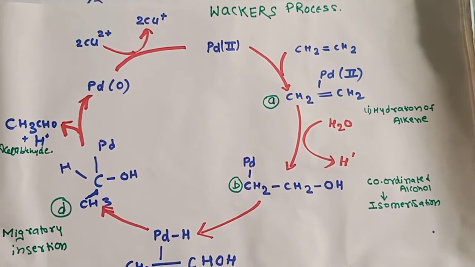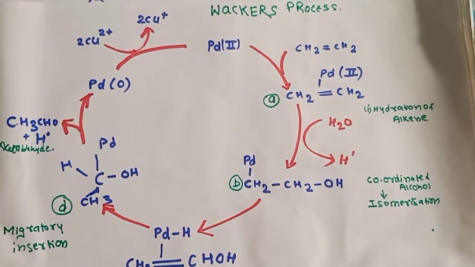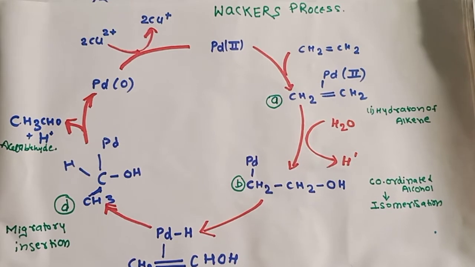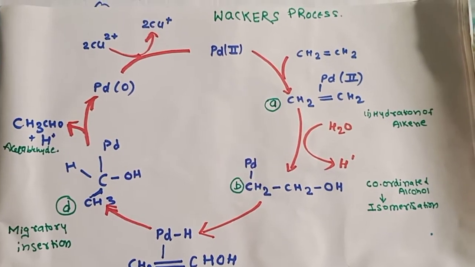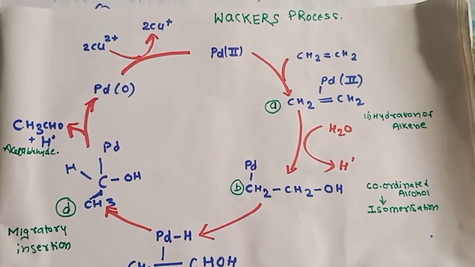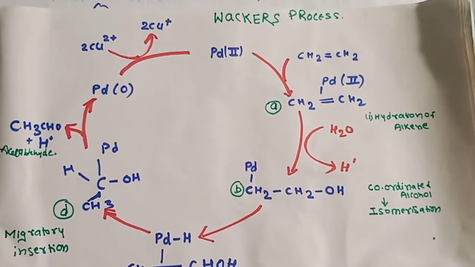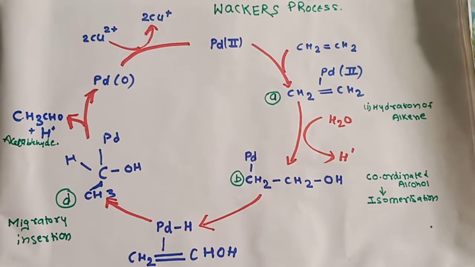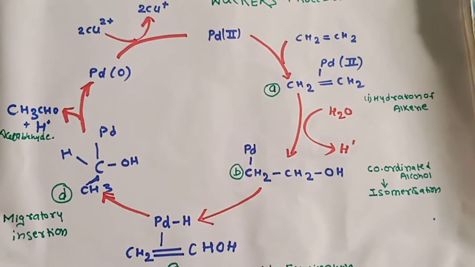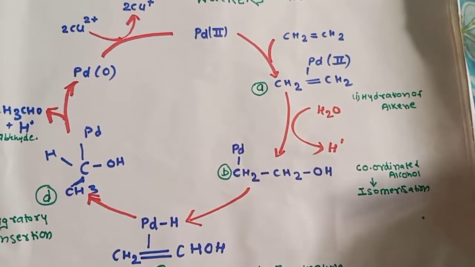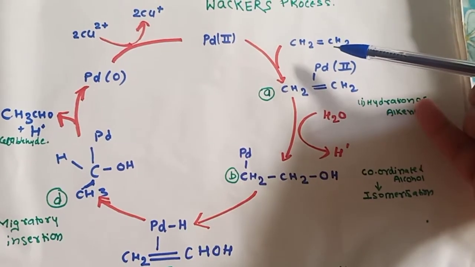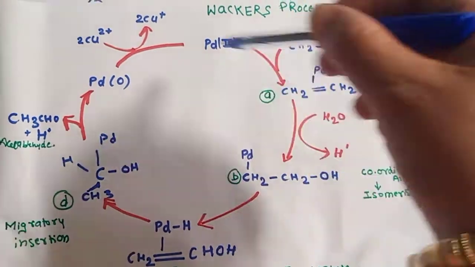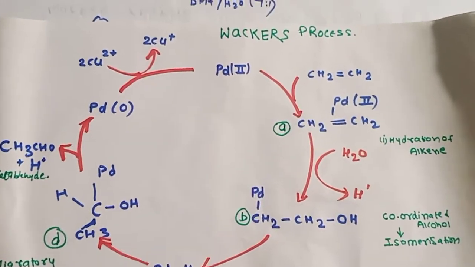Students, today I am going to explain a very important process, that is the Wacker process. It's in the syllabus of MSc 4th semester. This is a very important process, as we are using the conversion of alkenes to the aldehyde. This is a cyclic type process, where we are using homogeneous catalysis. Alkenes are converted into acetaldehyde. So this is the main point of this reaction. Now let us see the details.